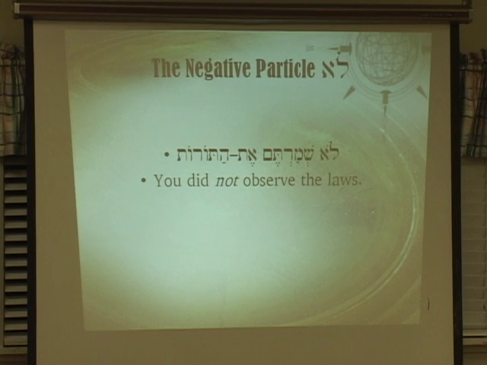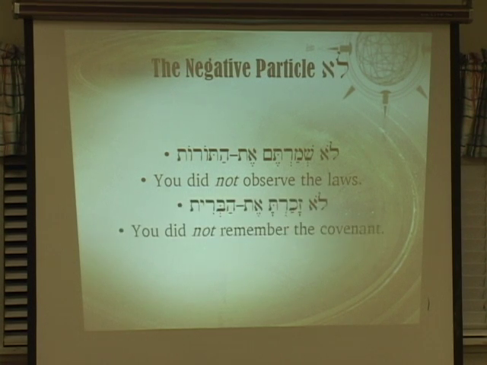Masculine. Singular or plural? Plural. So lo negates that: you did not observe the laws. In a way it's a negated statement. And hatorot, is that plural or singular? Plural. Feminine or masculine? Feminine. And it's definite. So the laws, that means the Torah, or the commandments.